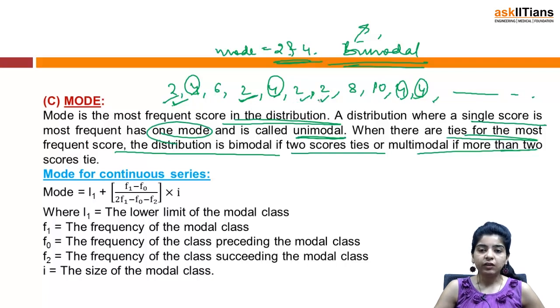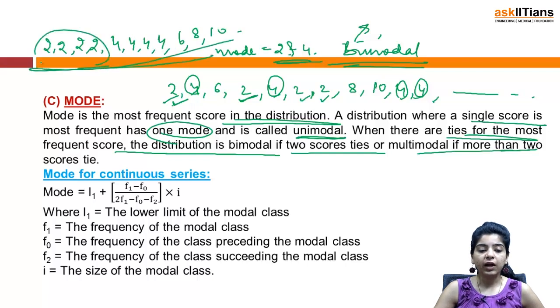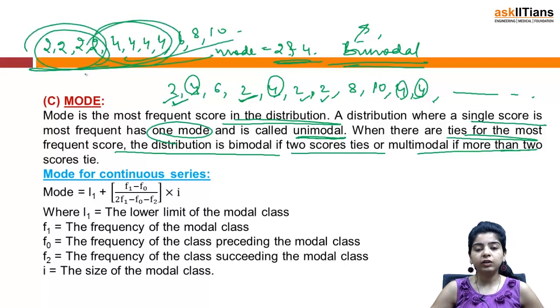Instead, if you arrange it in this form, 2, 2, 2, 2, then 4, 4, 4, 4, then 6, 8, 10, it becomes easy to find that 2 is occurring 4 times, 4 is occurring 4 times. So figuring out the mode becomes simpler.